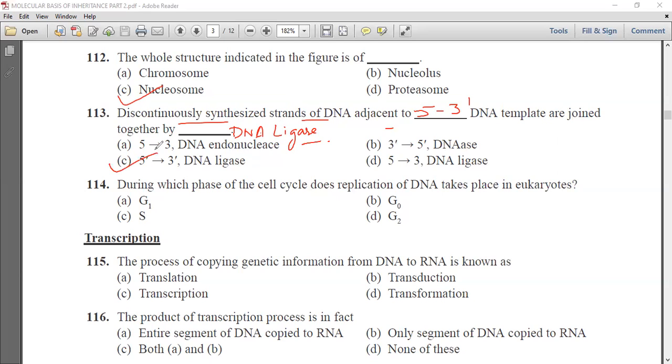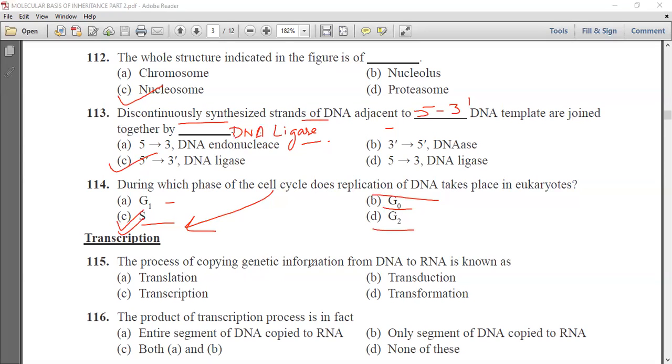So C is the correct option. During which phase of cell cycle does replication of DNA take place in eukaryotes? G1 phase, G0 phase, S phase, or G2 phase. Now we know that during the S phase of the cell cycle, DNA replication takes place.